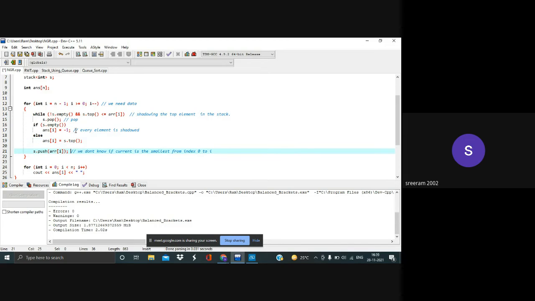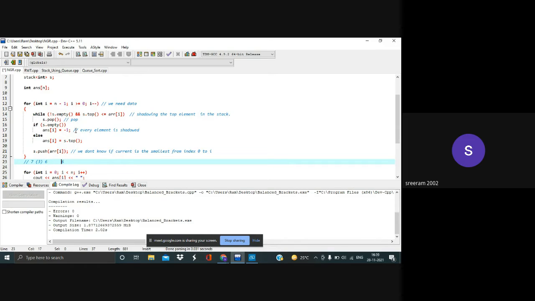I've already told you we'll be pushing, because we don't know if the current element is the smallest from index 0 to i-1. So this is just like if I have 3, 6 and 7. Let's say that the stack consists of 6 alone. Our current element is 3.